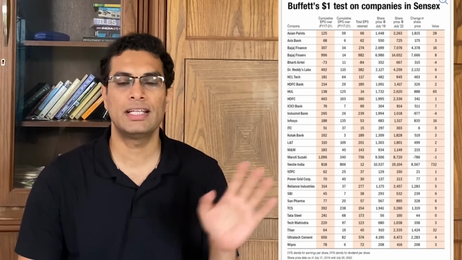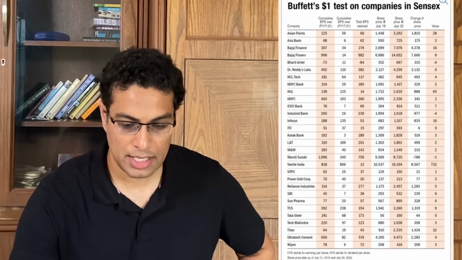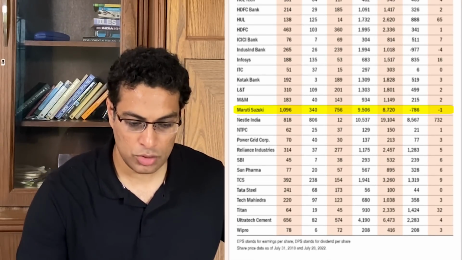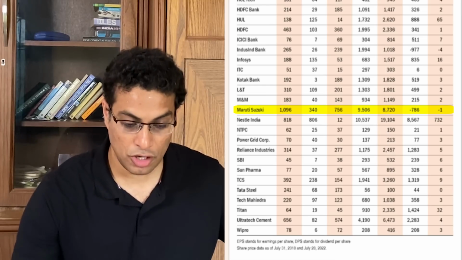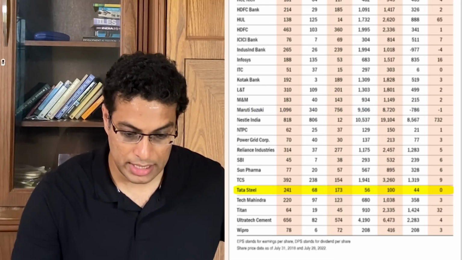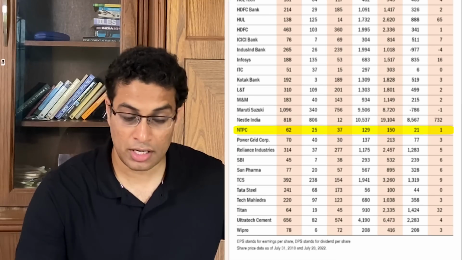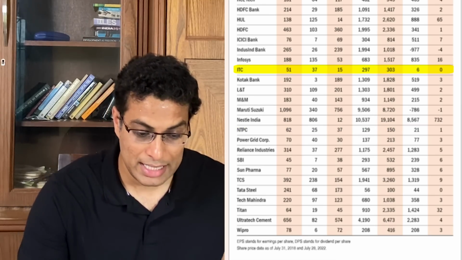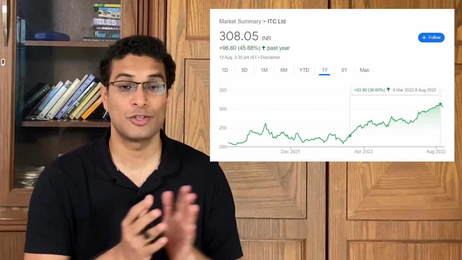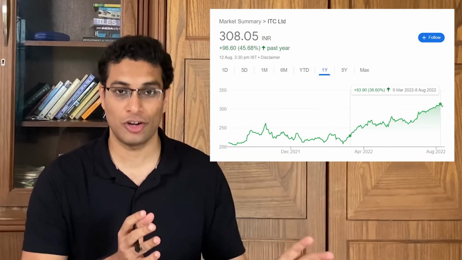Now, another key point that I would like to tell you from this chart is this. For example, if you take a look at Maruti Suzuki, it has delivered negative stock price. Similarly, if you take a look at Tata Steel, it has done fairly badly. Similarly, if you take a look at NTPC, it has not done that great. If you take a look at ITC, it is close to 0 right now. So this data is for last year, and ITC has started giving a run up in the last 3-4 months. So this data might not be relevant for a stock like ITC.